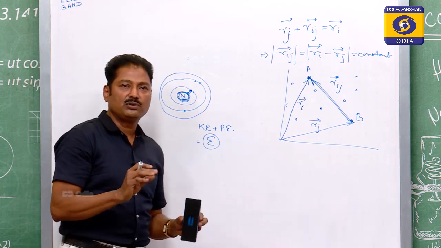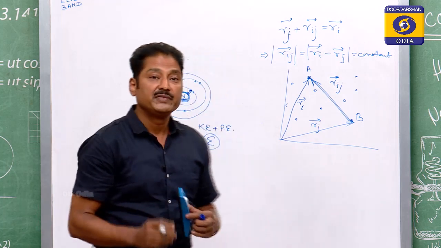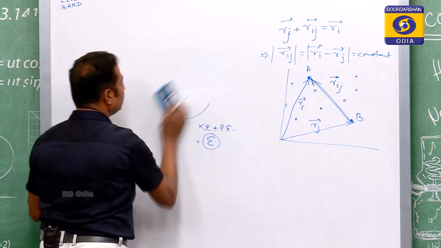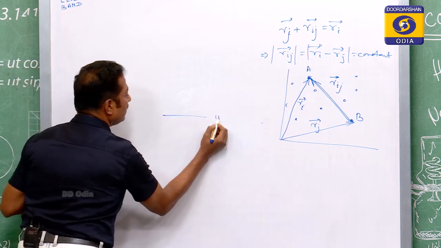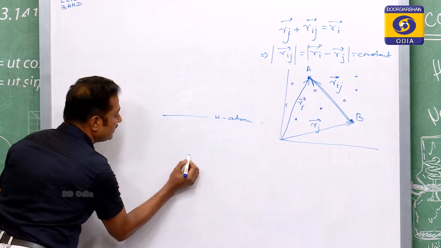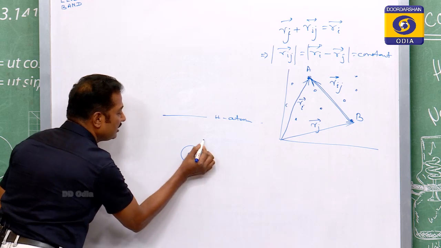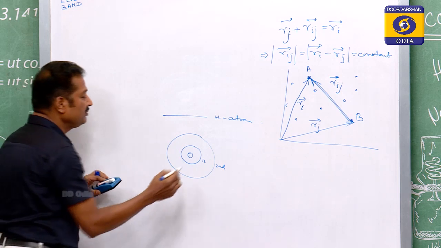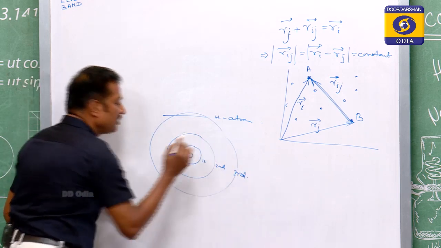And we also know, remember your Bohr's theory, the hydrogen atom. There is the nucleus and its first orbit. If there is an excited state, then it will be the second orbit, third orbit if possible for excitation.